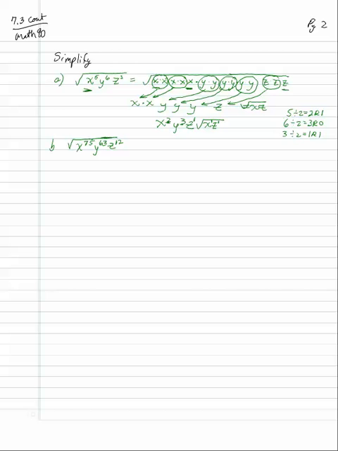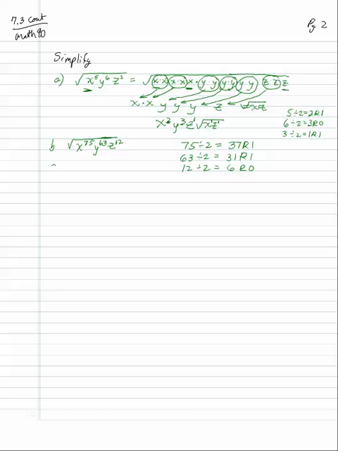Okay? So if we do that technique, 75 divided by 2, that's going to give me 37, remainder 1. If I did 63 divided by 2, that's going to give me 31, remainder 1. And 12 divided by 2 is 6, remainder 0.